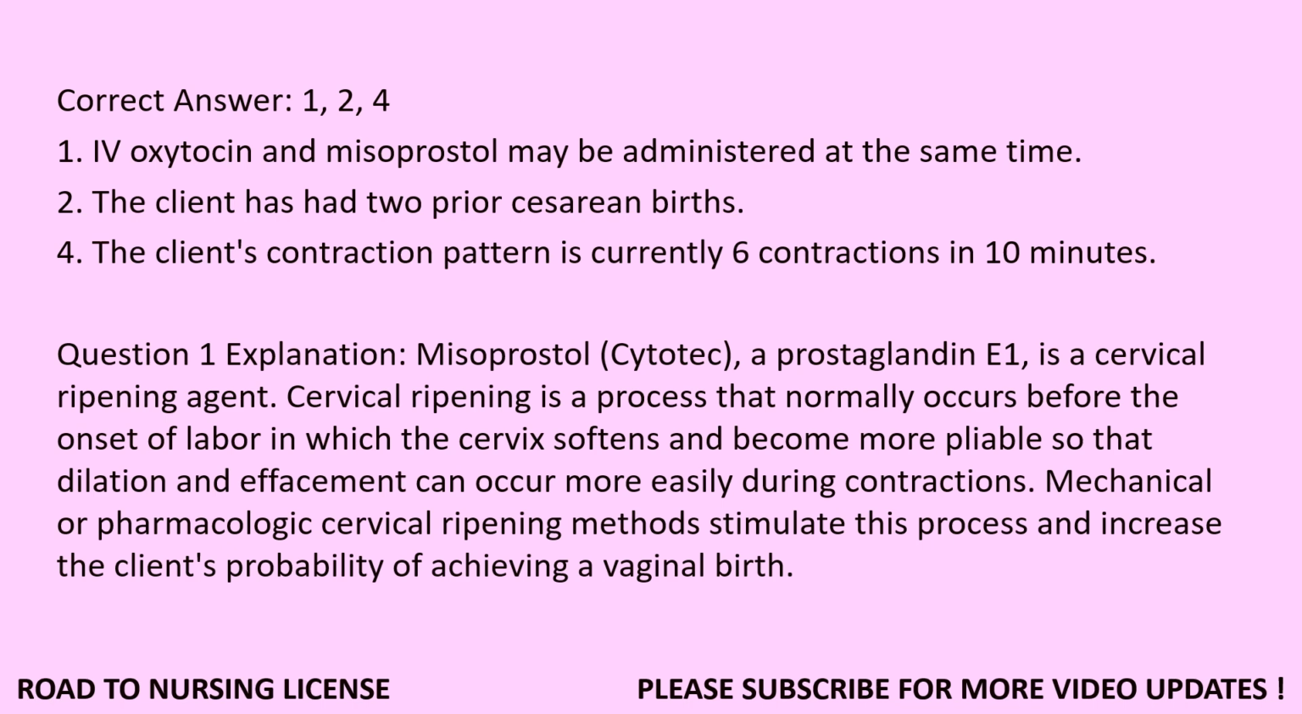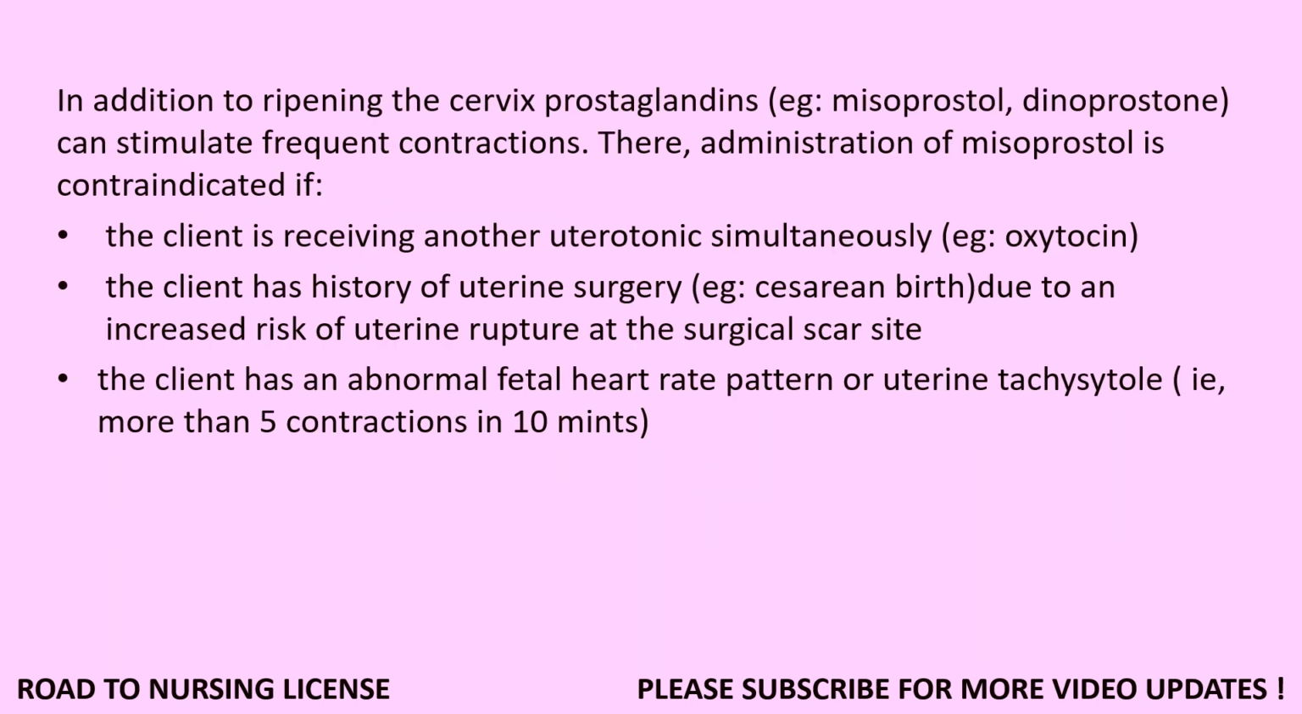Cervical ripening is a process that normally occurs before the onset of labor in which the cervix softens and becomes more pliable so that dilation and effacement can occur more easily during contractions. Mechanical or pharmacologic cervical ripening methods stimulate this process and increase the client's probability of achieving a vaginal birth. In addition to ripening the cervix, prostaglandins, e.g., misoprostol, dinoprostone, can stimulate frequent contractions.